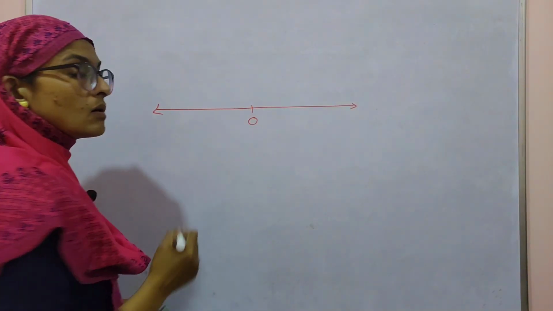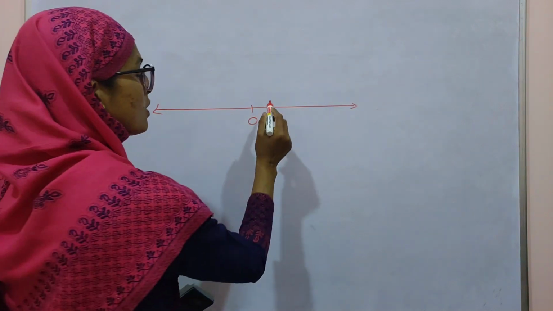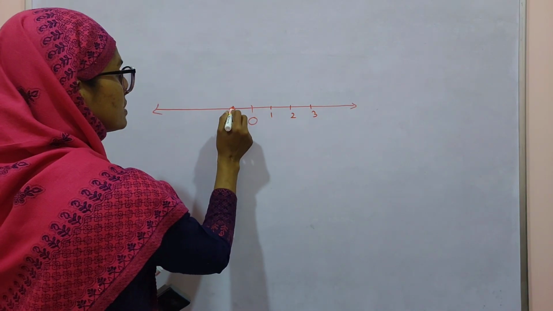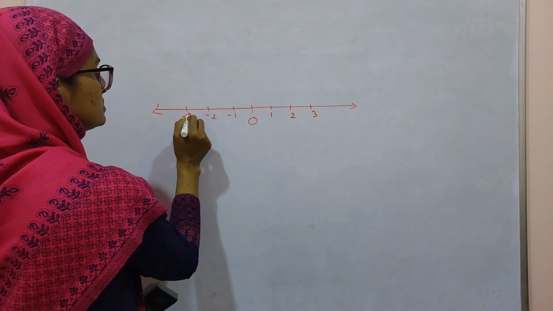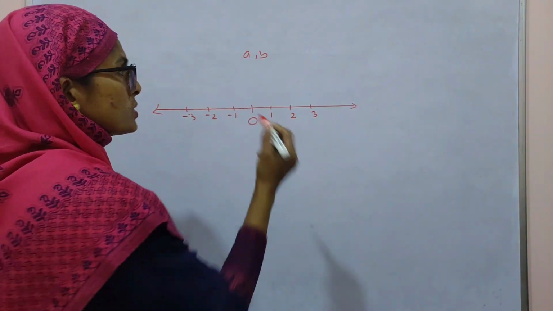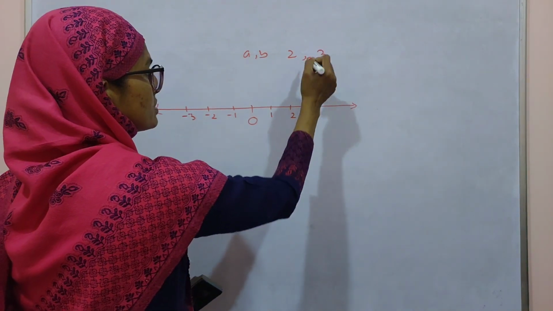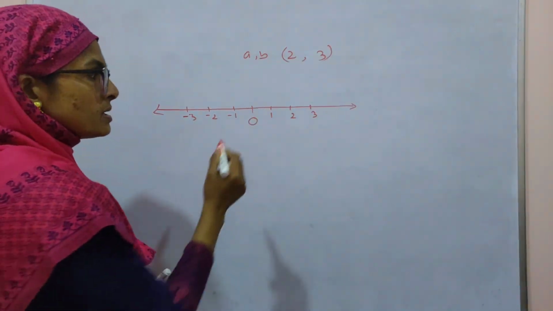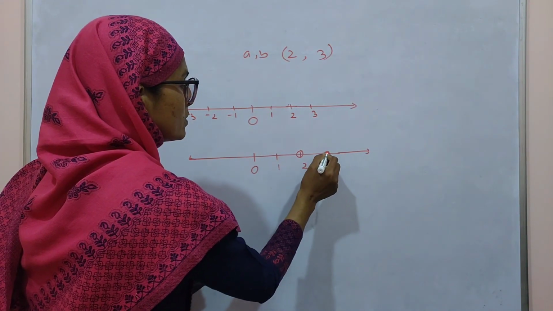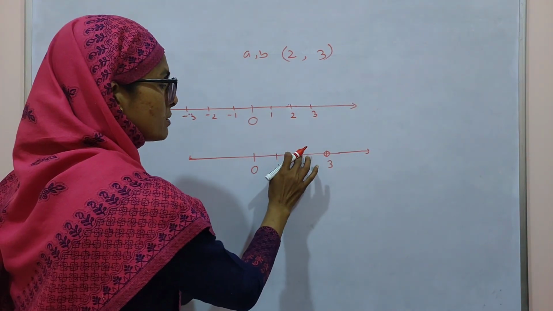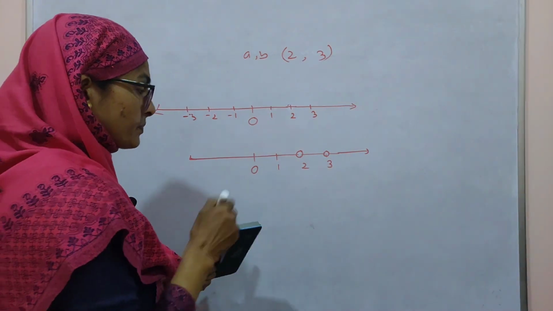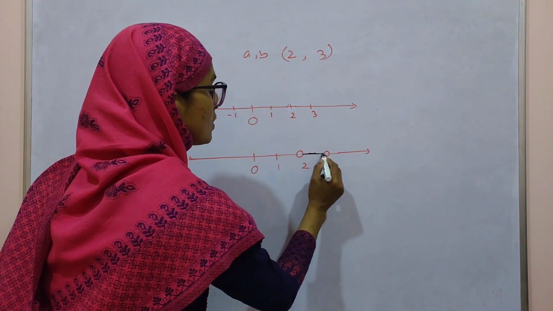Now, how can you represent an open interval, closed interval, or open-closed, closed-open on a number line? Say this number line with 1, 2, 3, minus 1, minus 2, minus 3. Here A and B are any real numbers. If you take A equal to 2 and B equal to 3, that means the open interval (2, 3). For this open interval you draw open circles at 2 and 3, and the portion in the middle is the open interval.